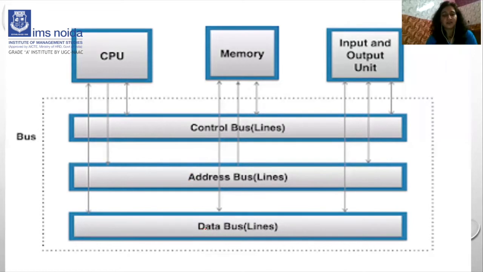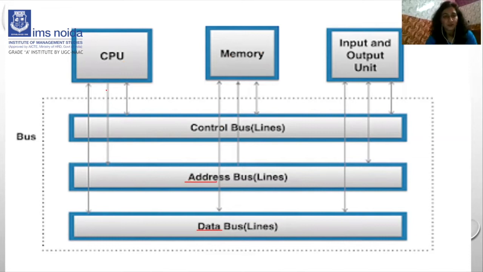Like the data bus, as we discussed, contains the data. It shares the data between the CPU, the memory, and the input output. Similarly, as the name suggests, the address bus contains the addresses of various devices and various locations, right? Suppose the address of one register, or the address of any other component. So the address bus contains various addresses.